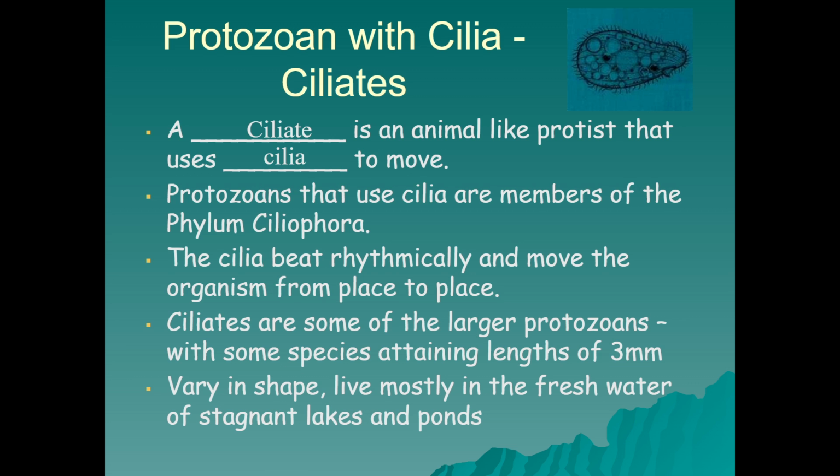is a protist with cilia for motility, and animal-like protists called protozoans that are within the phylum Ciliophora are the ones that use cilia. Ciliates are also some of the larger protozoans. They can get upwards to lengths of 3 millimeters, and they vary in shape. They live mostly in the fresh water of stagnant lakes and ponds, just like all the other protozoans we've been looking at.